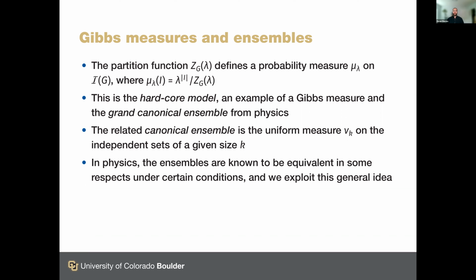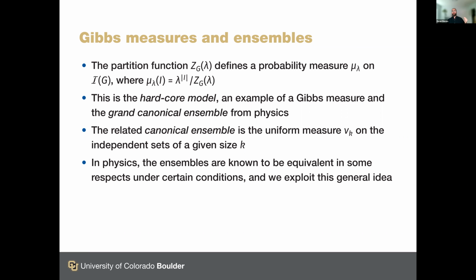And it turns out that in physics, there's a related idea known as the canonical ensemble. And these two things differ. They're statistical models of systems like gases in a volume. But in the grand canonical ensemble, you suppose that the system can freely exchange particles with an infinite reservoir of particles. In terms of the hardcore model, we see this in the way that the set sampled from the hardcore model could be of any size, from 0 to the maximum possible size in the graph.